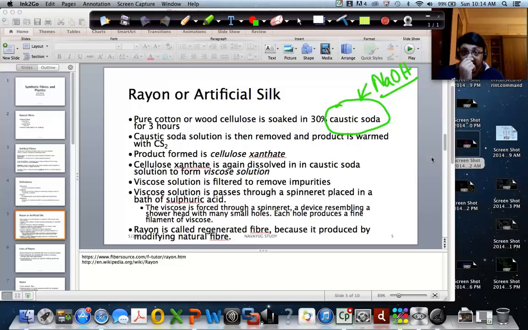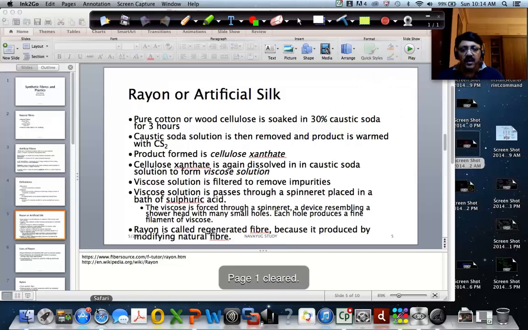So caustic soda is basically a sodium hydroxide solution. 30% caustic soda means 30% of it is sodium hydroxide and 70% of it is water. So they create a caustic soda solution like that, and they immerse the pure cotton or wood cellulose in caustic soda for around 3 hours. That's the first step.